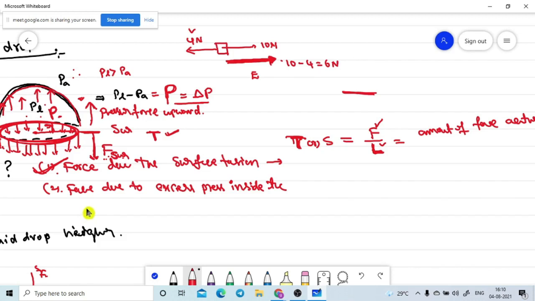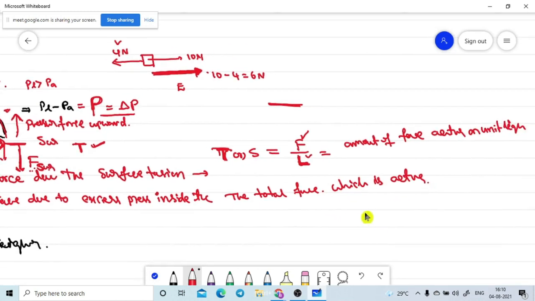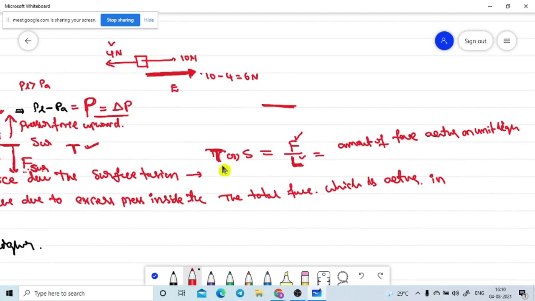Yes, very good. 2 pi r, right? Yeah, 2 pi r. That means the net force, the total force. Therefore, the total force which is acting in the downward direction, otherwise along the downward direction.